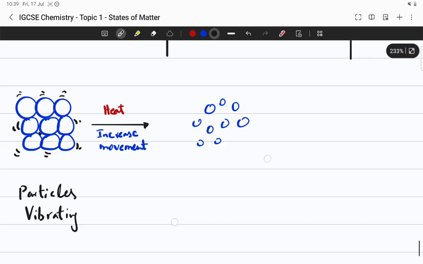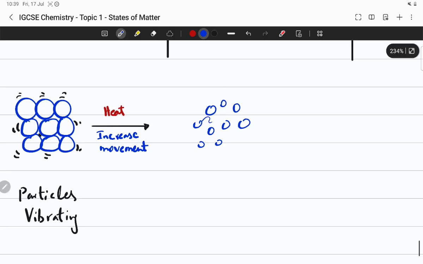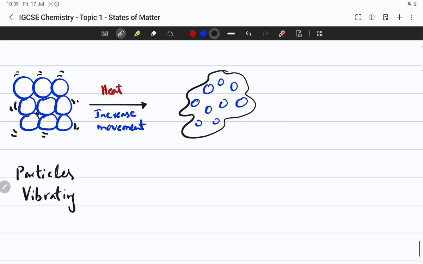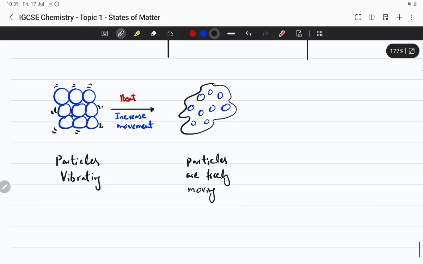They are also vibrating and they are moving randomly. This is liquid, so the particles are freely moving, not very rapidly, but they are moving.